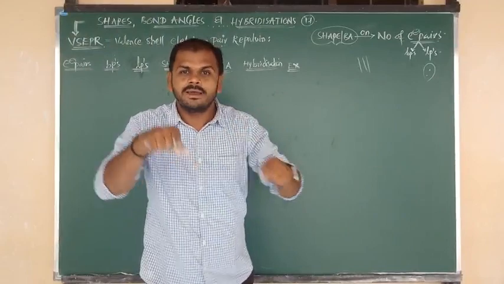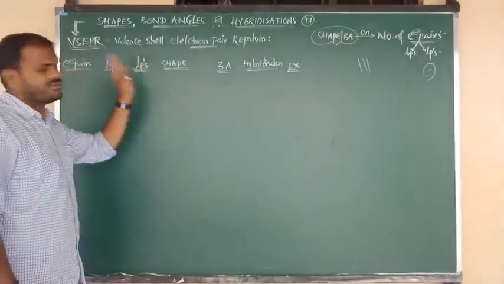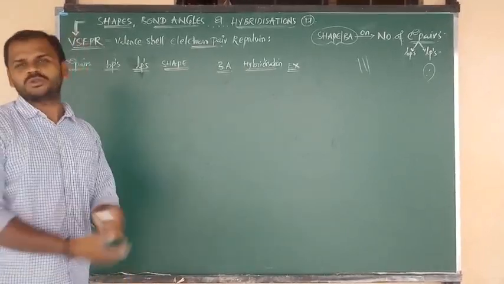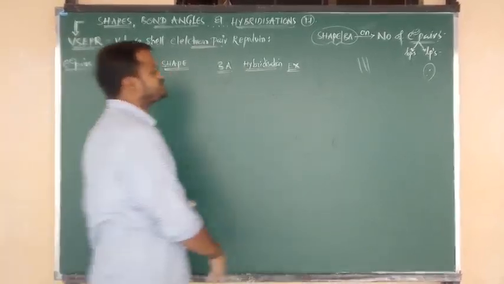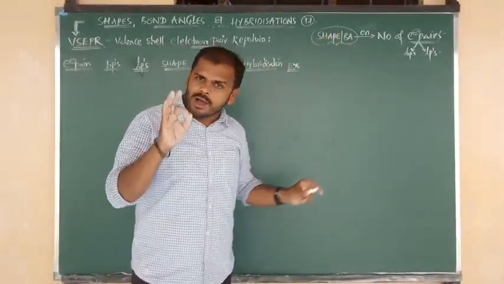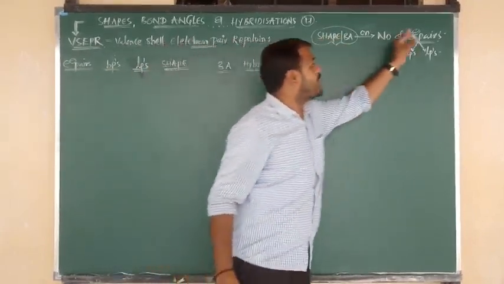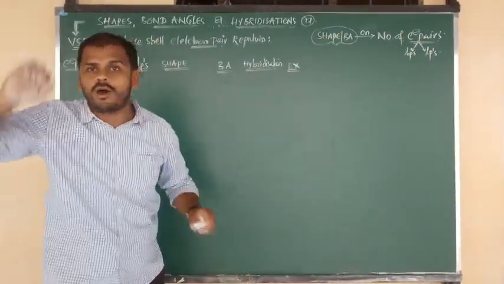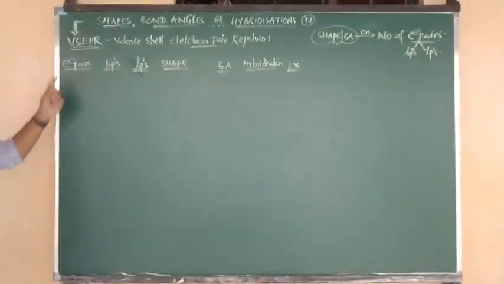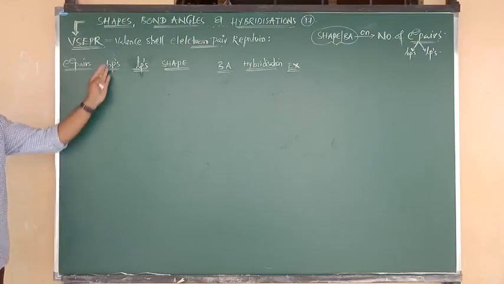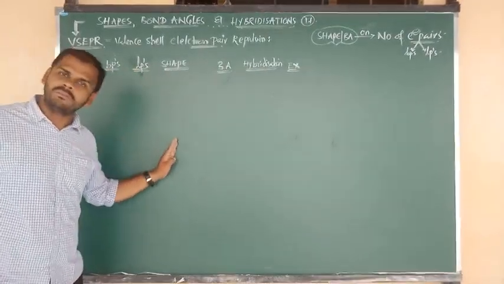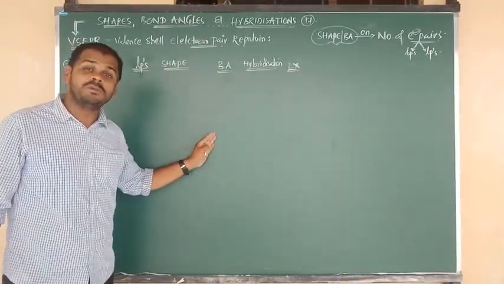How those repulsions decide the bond angle and shape of the molecule, I am going to tell you by using a number of examples along with proof. Are you ready? Try to remember only one point: the shapes and bond angles of molecules depend only upon the number of electron pairs present in the outermost orbit. Now I am going to tell you the total number of electron pairs, how many bond pairs there are, how many lone pairs there are, what the shape of the molecule is, and how much the bond angle is in that molecule.